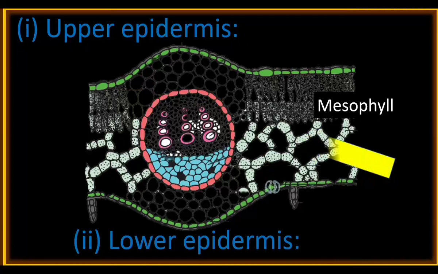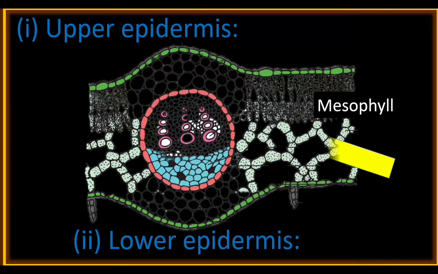As a result of this, a low water pressure is created in the mesophyll. From the mesophyll, water moves out through stomata, so a low water pressure is created in the mesophyll. Just think about osmosis. Osmosis is the movement of water from higher water concentration to lower water concentration.